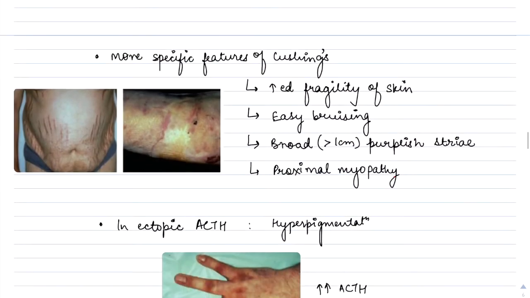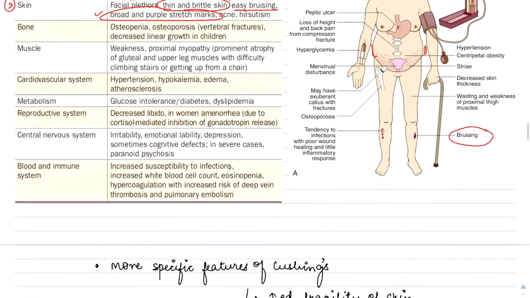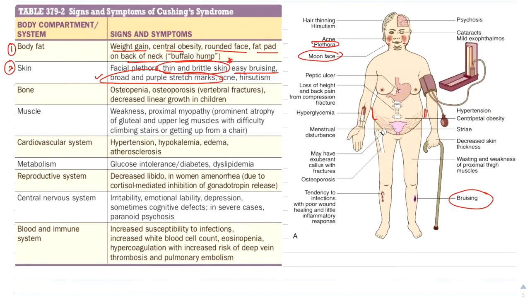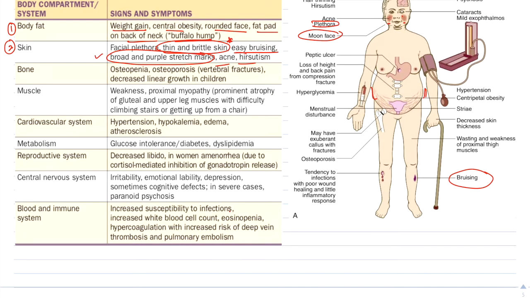The stretch marks, as seen in this diagram, will be more than 1 centimeter broad, and purplish in color, mostly present in the abdominal area because of the central obesity. There'll be increased stretching. There'll also be presence of acne and hirsutism.